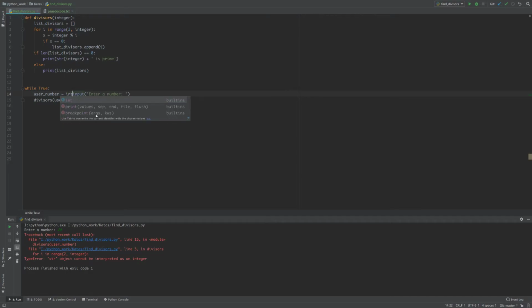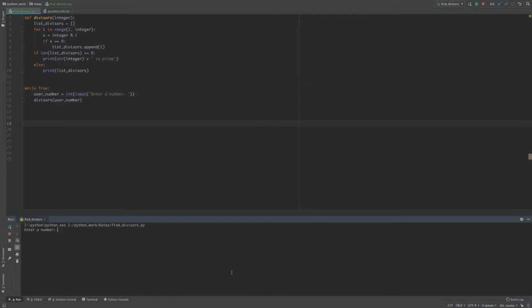So we need to format this input as an integer, because when I enter 24 here, it takes it as a string and it can't use that in a range. So I think this is right. Nice. Since it's in the while True loop, it'll keep asking me until I quit the program. So 56, 27, 97, 17.